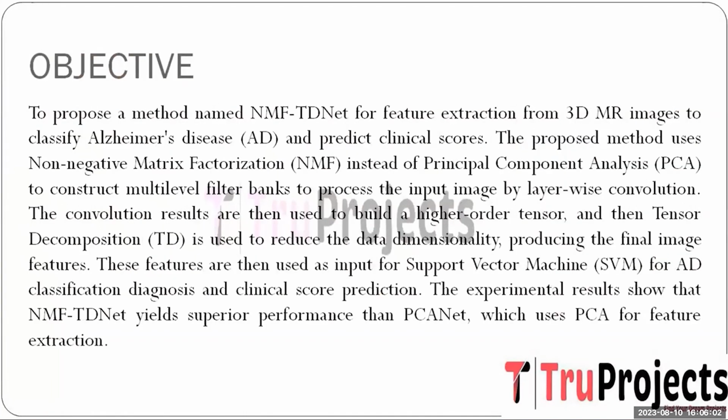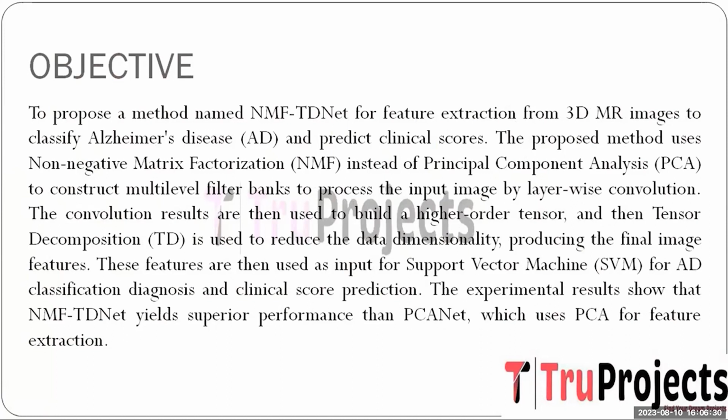This research introduced an innovative approach named NMF TDNet designed to extract discriminative features from 3D MR image for accurate Alzheimer disease classification and clinical score prediction. Unlike the conventional methods employing principal component analysis, NMF TDNet adopts non-negative matrix factorization to construct the multi-level filter bank processed through layer-wise convolution.